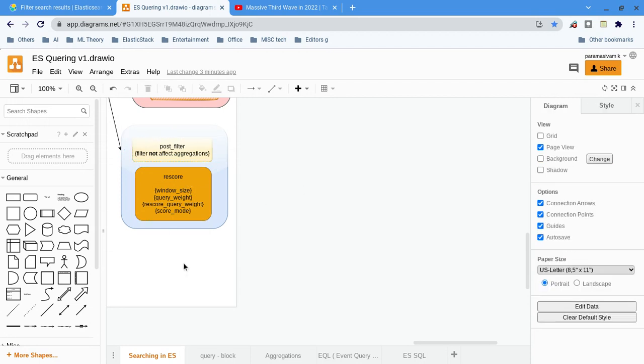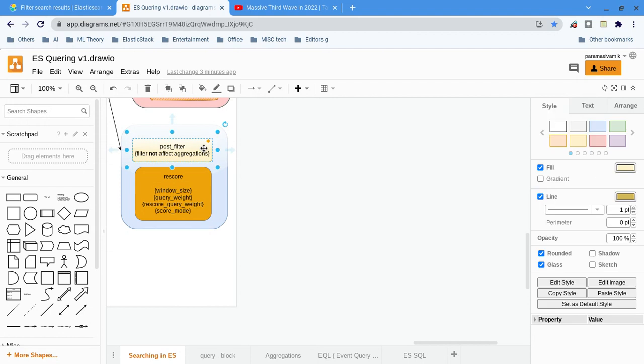Scoring is calculated for every document, for the entire record, based on the whole list or based on the boolean filter. Now if you want to rescore, it may affect the sorting.